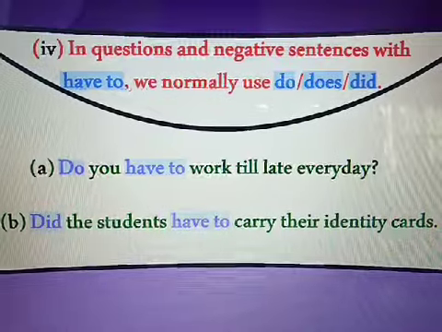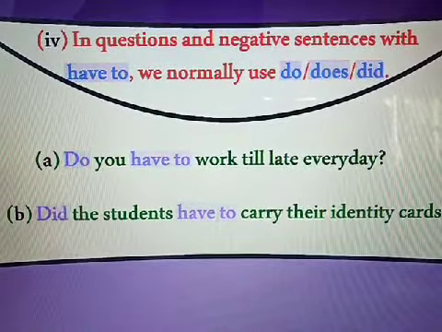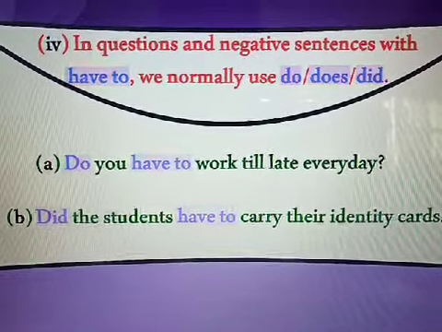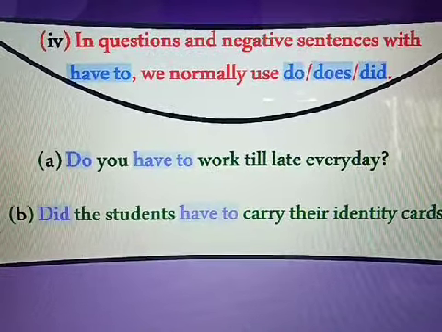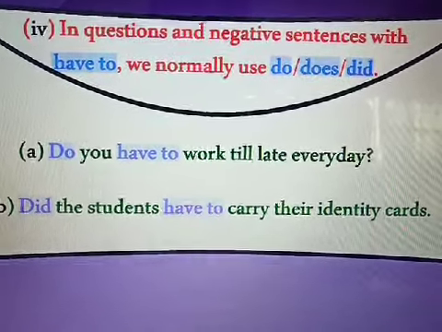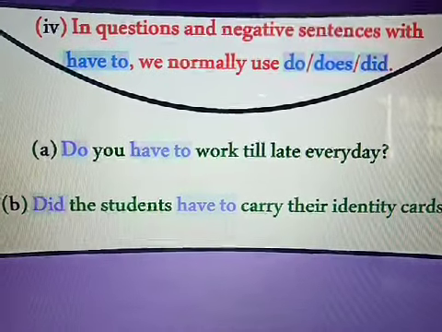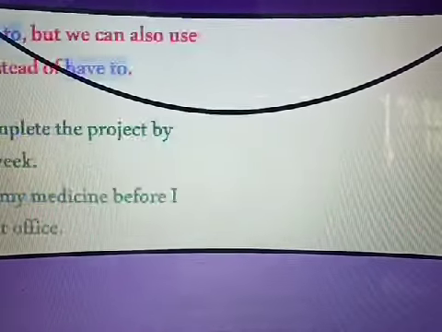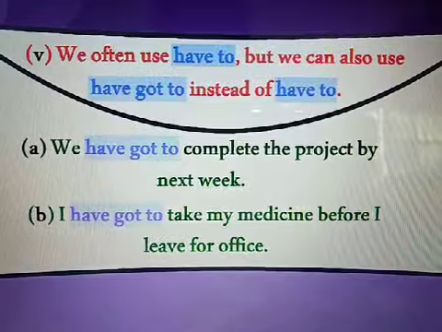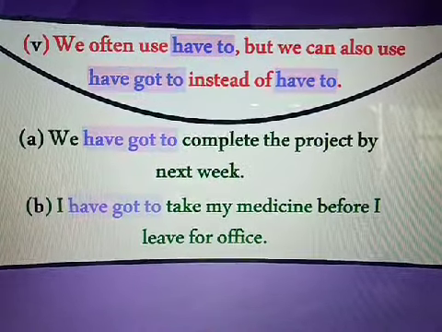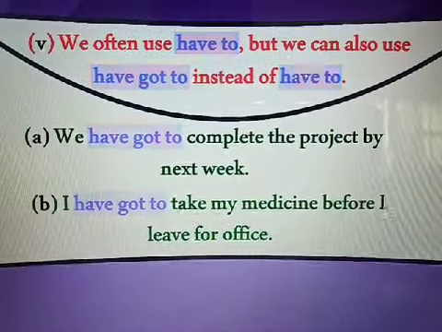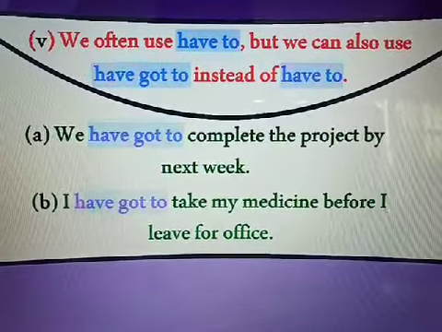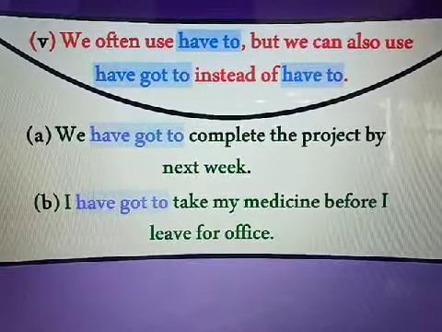In questions and negative sentences with have to, we normally use do, does, did. Do you have to work till late every day? Did the students have to carry their identity cards? We often use have to, but we can also use have got to instead of have to. We have got to complete the project by next week.